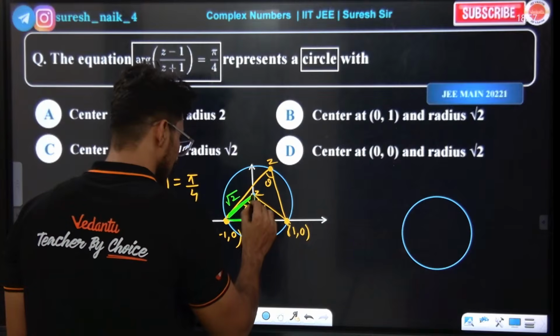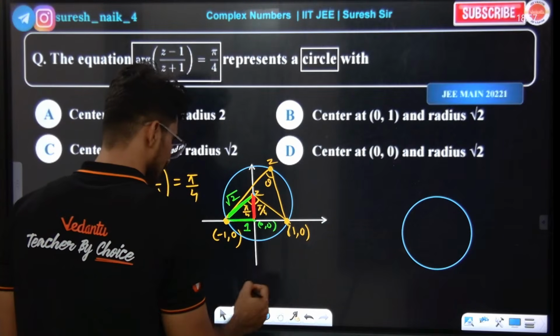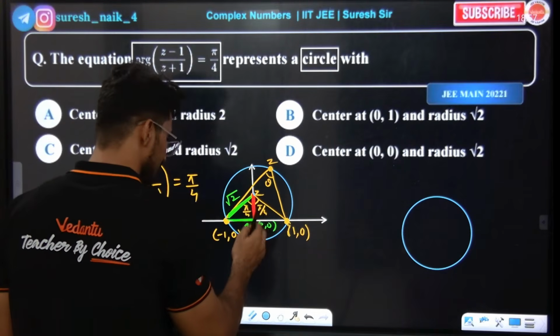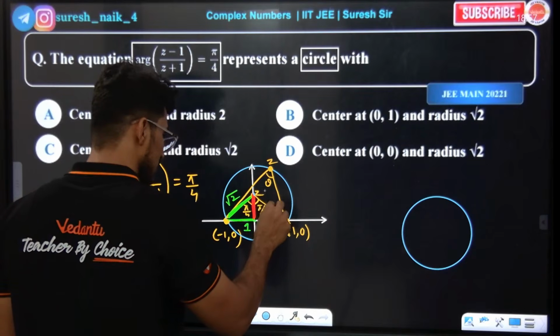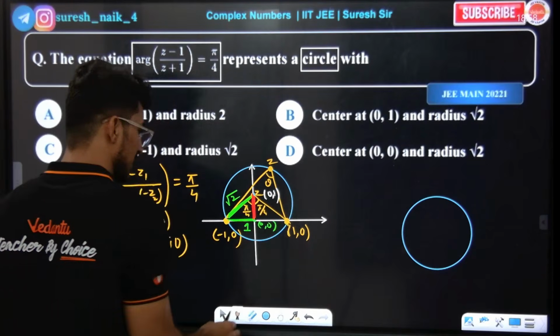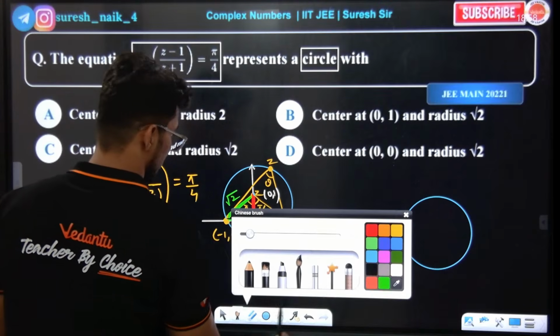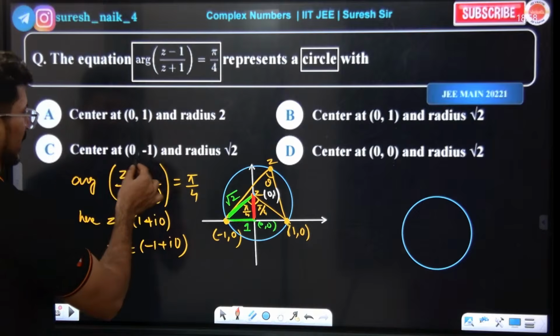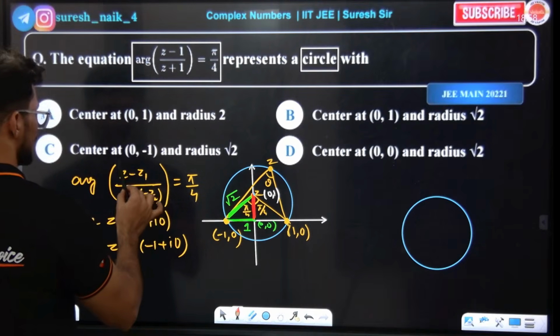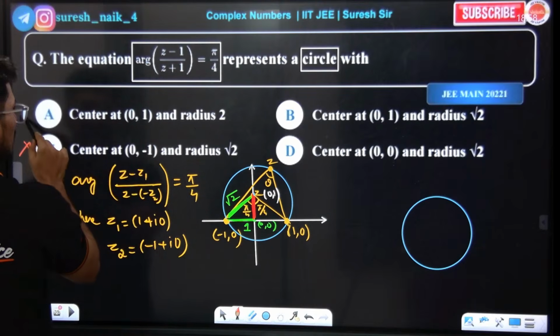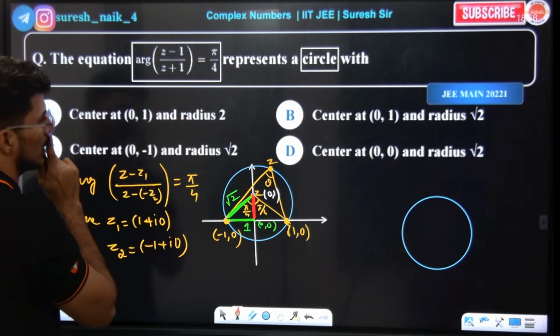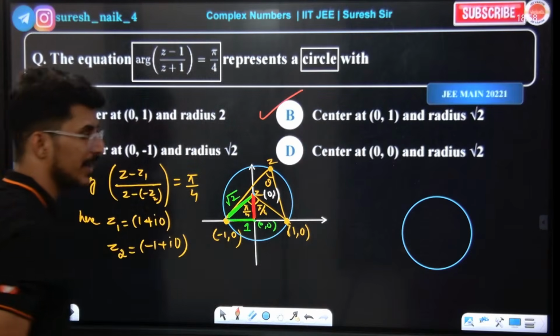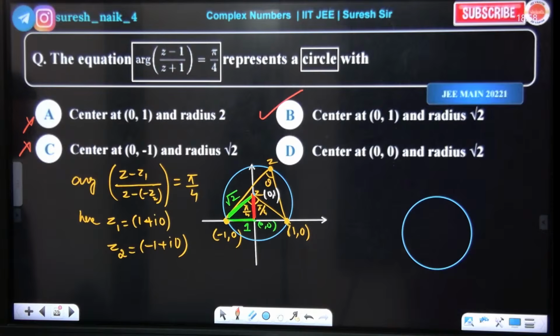This red color line is 1. 1 means this will be 0 comma 1. Center is 0 comma 1, radius is root 2. Clear, very clear. Center 0 comma 1, radius root 2, sorry. Yes, B for Bombay is the right answer.